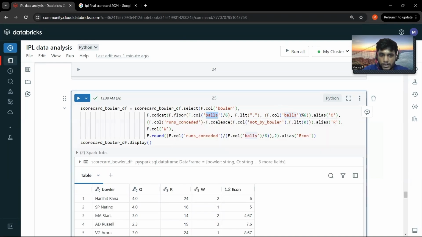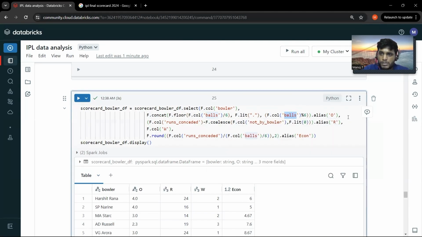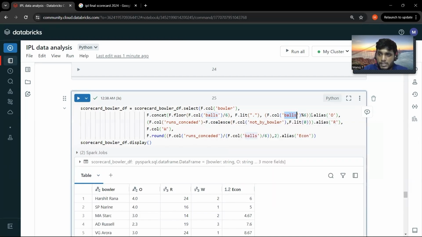Then I have this concatenation which will hold the dot, and then I do modulus of 6. With this, I'll get only the remaining values. So if it is 15, 15 modulus 6 is basically 3. If I concatenate all the values, that gives 2.3. So that is the over bowled by Andre Russell.